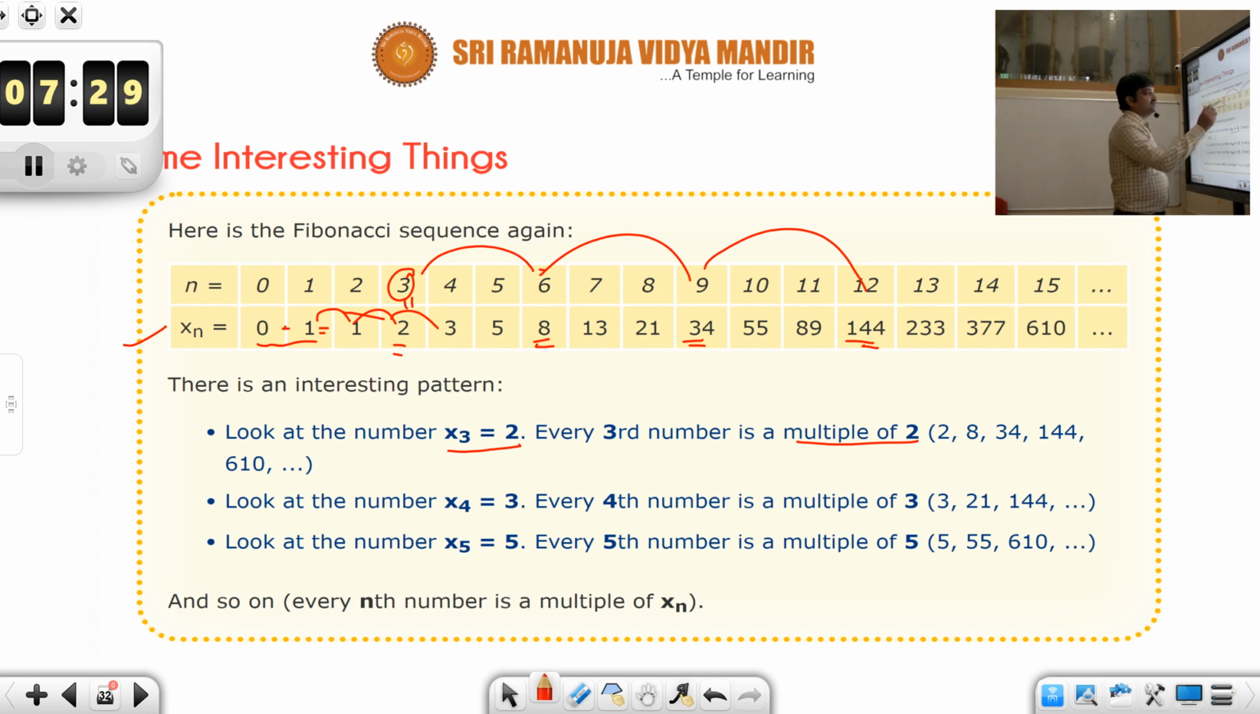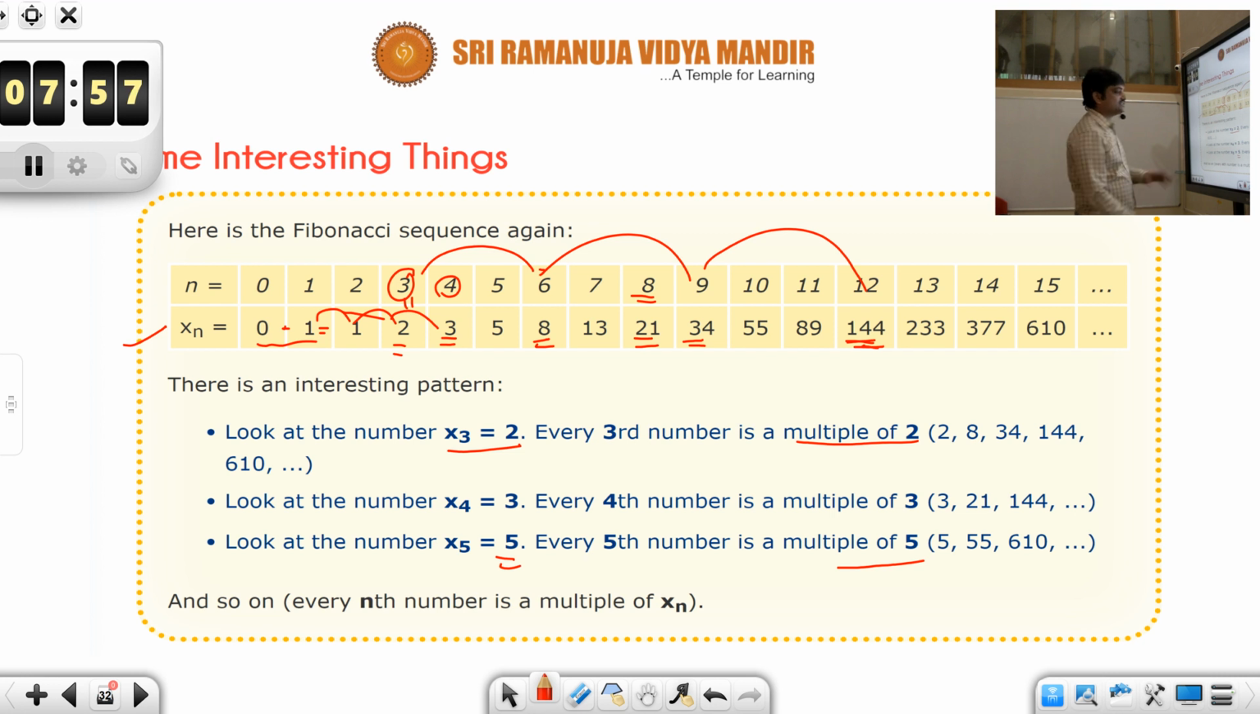Though it doesn't look so interesting, if you look at the other patterns as well, see, the fourth number is 3, and then every fourth number, look at x8 is 21, and x12 is 144. See, every fourth number is a multiple of 3. Similarly, if you look at every fifth number, it would be a multiple of 5. Every fifth number is a multiple of 5.